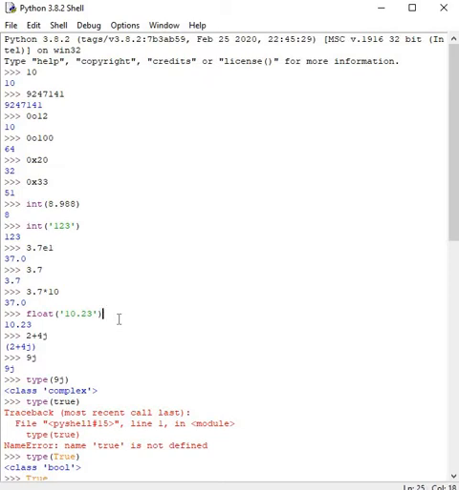Just like int, float is used to convert any type of data to floating point. Look at this 10.23. 10.23 within quotations is a string. Anything within quotations is a string. So if you put float in front, it becomes a floating point number. And this is a complex number representation. You can use type to find the type of anything, like type of 9j is a complex number.